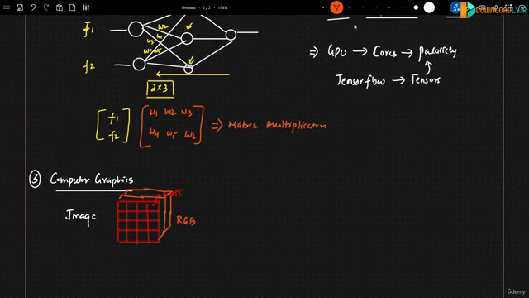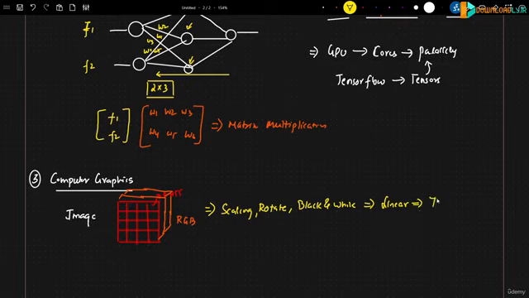Let's say if I want to perform some important operations on this particular image, right? What kind of operation? Let's say I want to scale it. I want to rotate the image, right? I want to make this image change into black and white, right? Black and white. So in all these things, we can actually perform some operation. We can do all these things with the help of linear algebra, because here also we will be transforming these images, right? We'll be transforming this specific image.